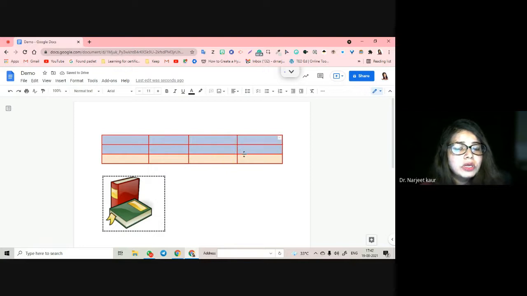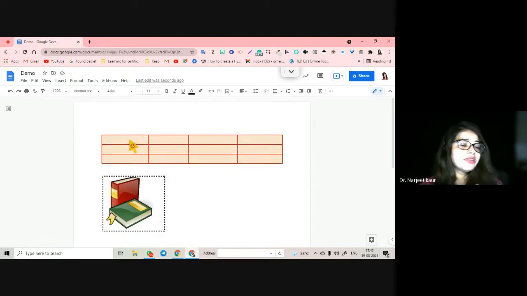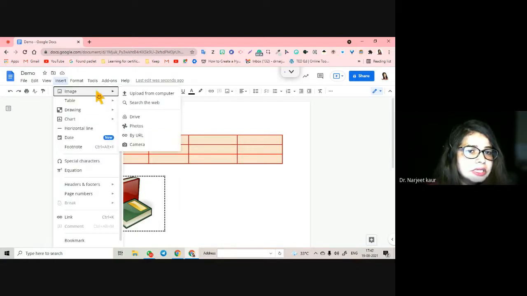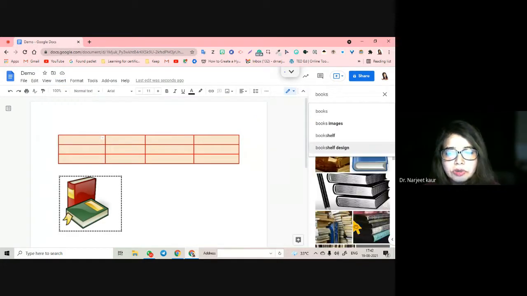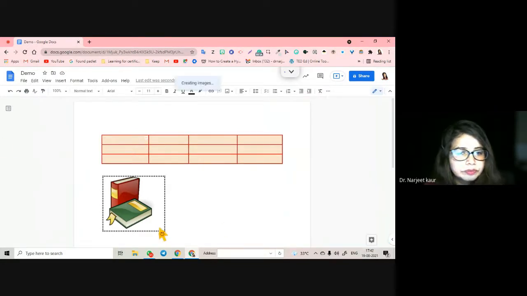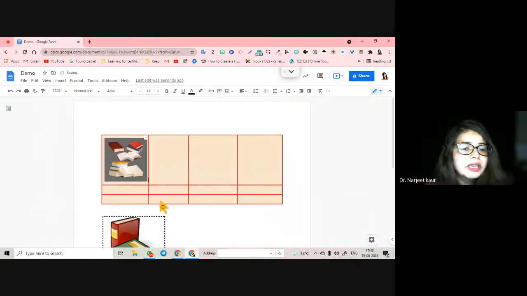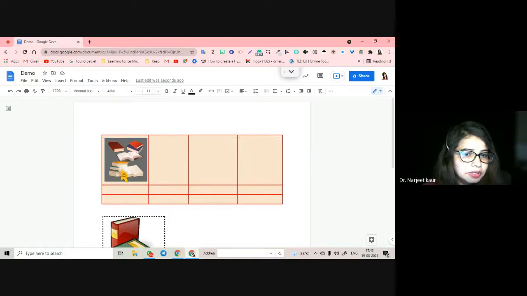Then the next thing you are going to get after having inserted the table, the next thing you are going to be tested on is inserting an image inside the table. So I am here, I go on insert, I go on web, and maybe this is the image I like. So I click on this image, which is clearer, and I click on insert. And you will see you can insert images also inside the tables.